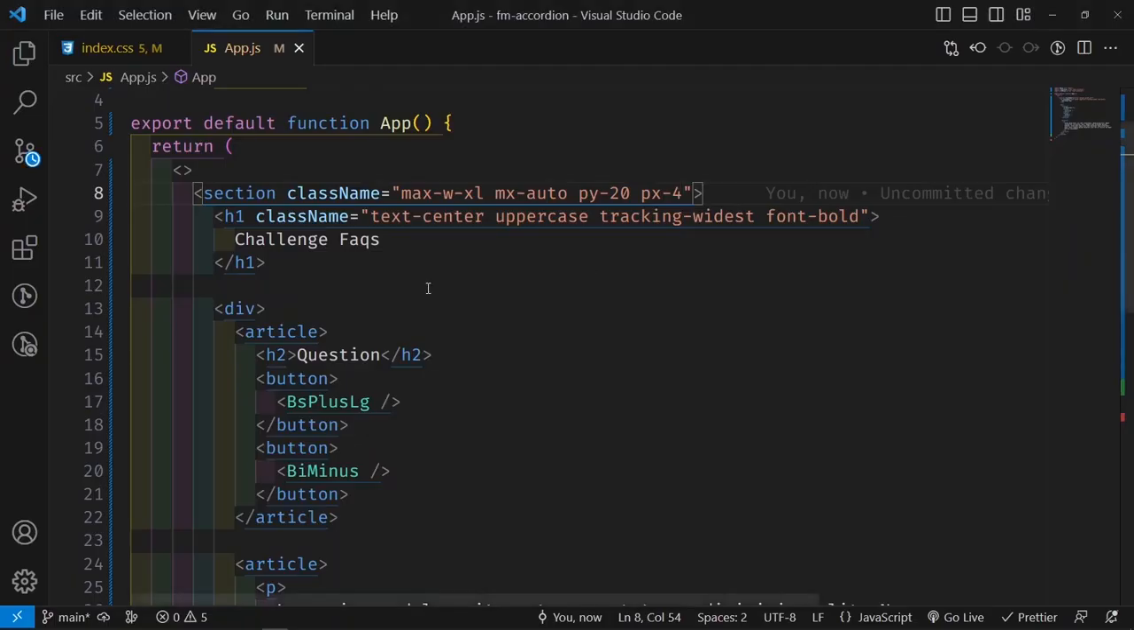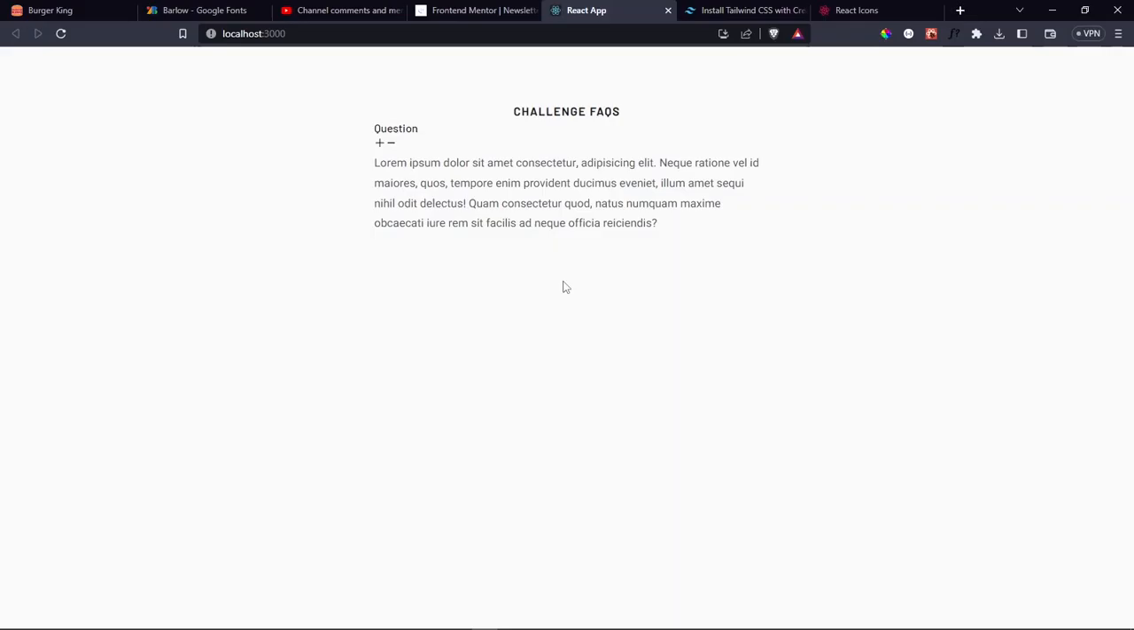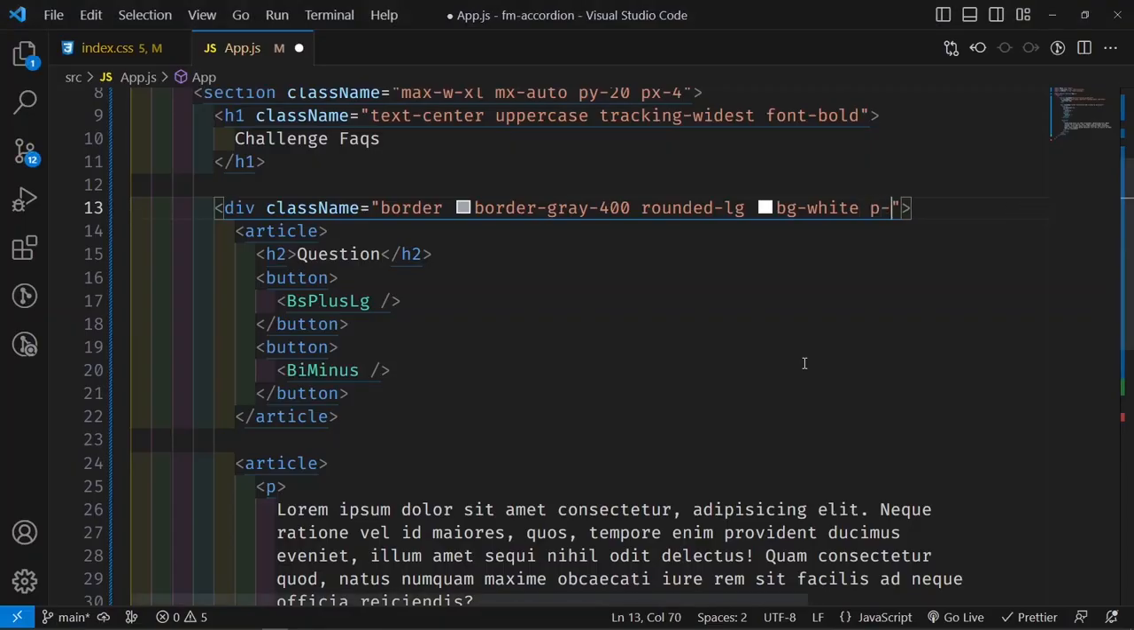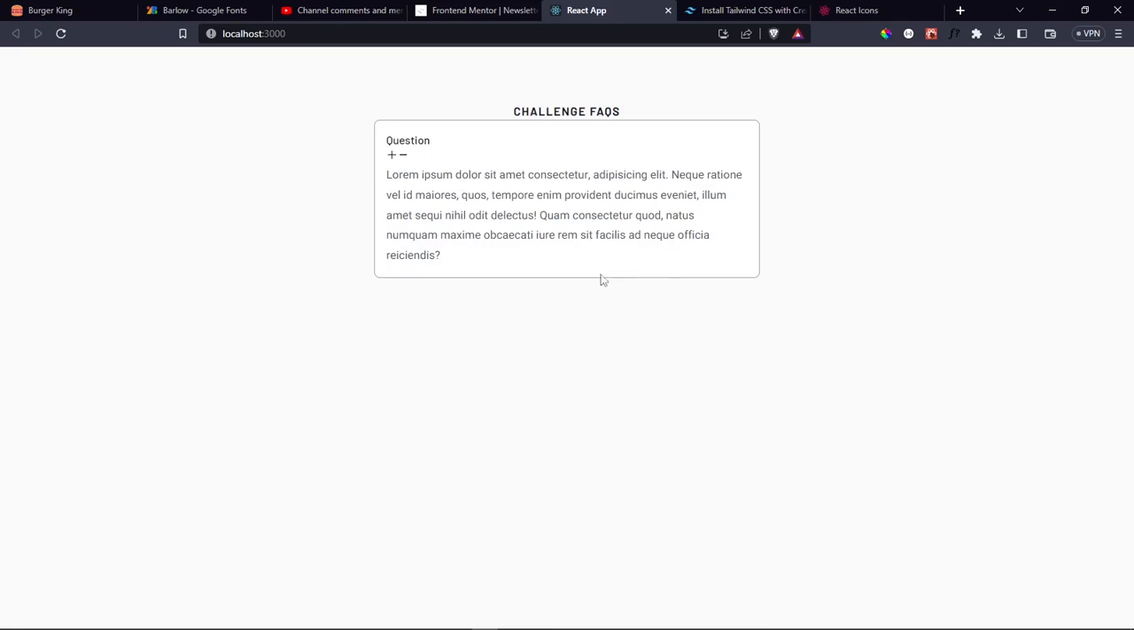Now once we have that, then let's go inside this div, give it a class name of border, and border dash gray dash 400, and then rounded dash large, and then bg white, so that when I save it, then we're going to have a border and then a white background right there. And then let's say padding all around of 4, which is going to push everything inside here inwards just a bit, and we're going to have that.